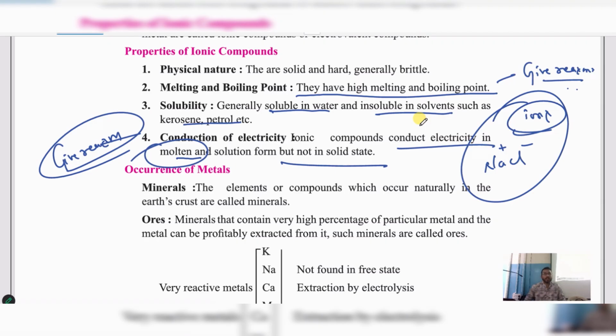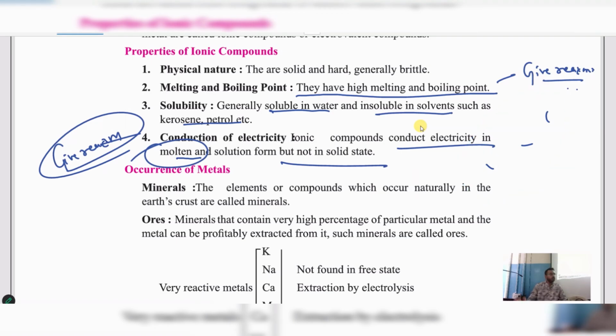Understood? Sometimes they will ask you a question like this. Ionic compounds conduct electricity in which state? Name it. In which state? And give reason. In which state do they conduct electricity? Molten state. Give reason. You can write this: after dissociation, they form ions. Any doubts? Very good. Now come back to the next topic.